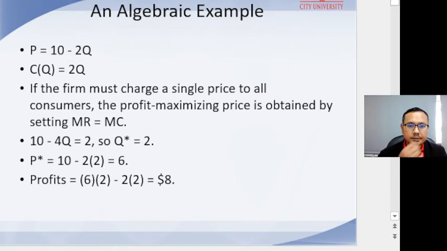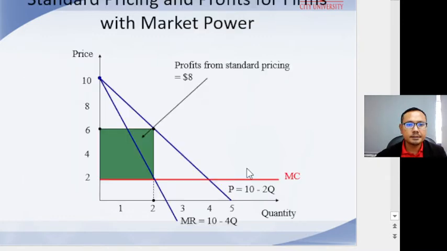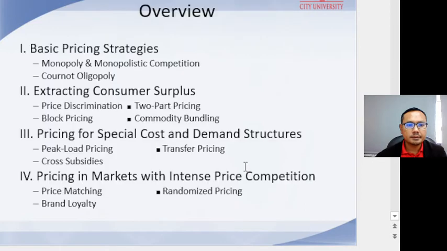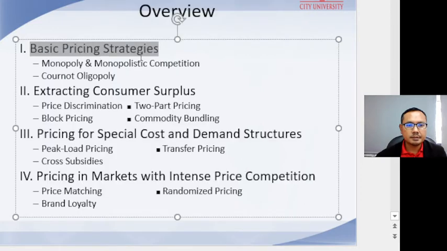So in this section, for basic pricing strategy, as you can see from this slide, we have monopoly, monopolistic competition, and then oligopoly.